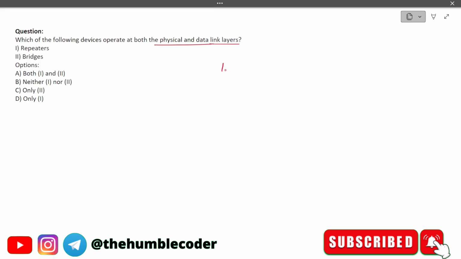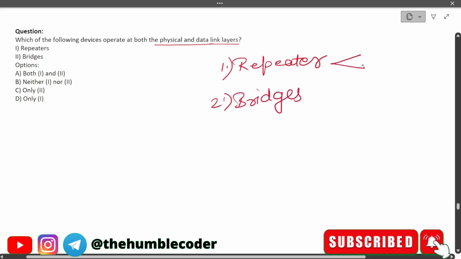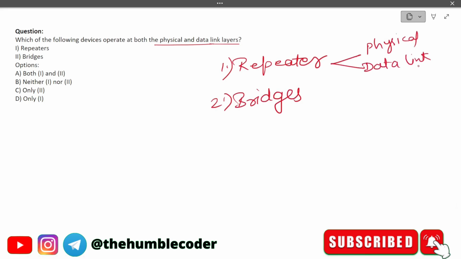Okay, so the first one is what? Repeater. Okay, and the second one is what? Bridges. Okay, so let's see. We know repeater operates at physical and data link layer both. Okay, so for this we can say both.